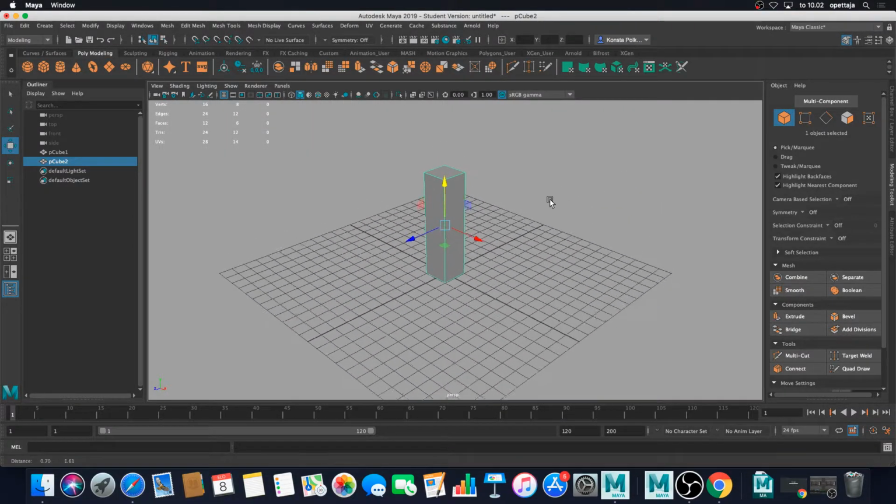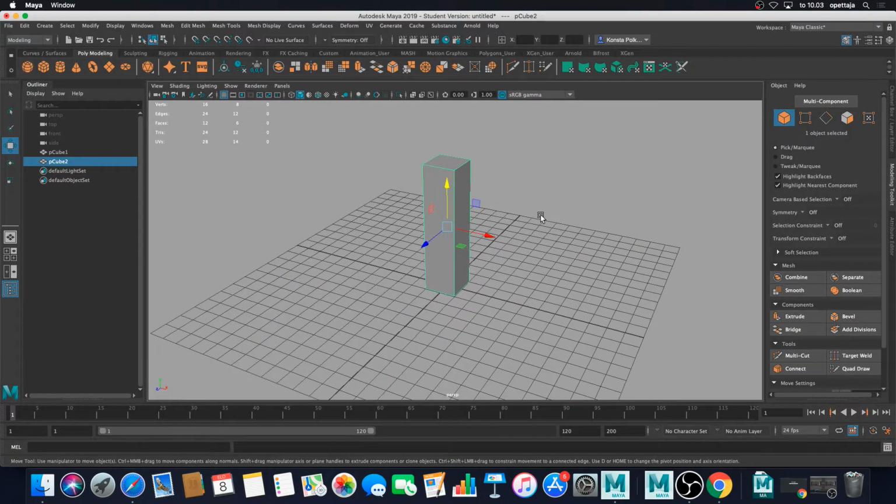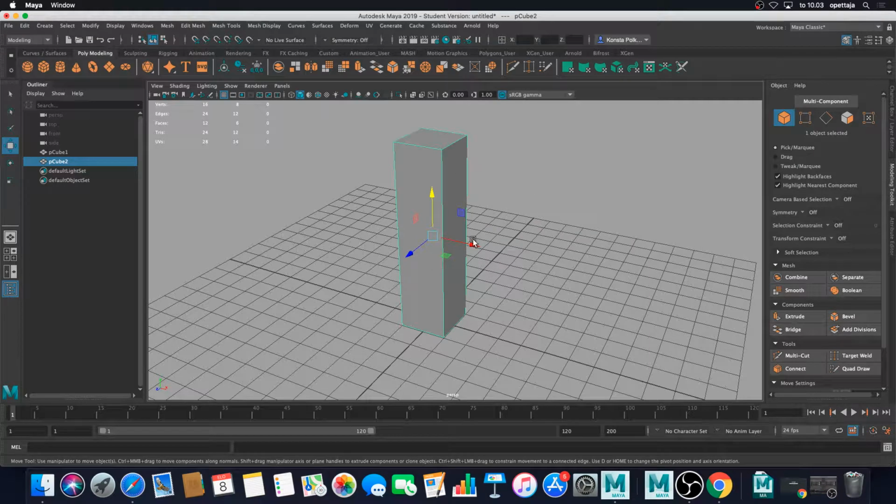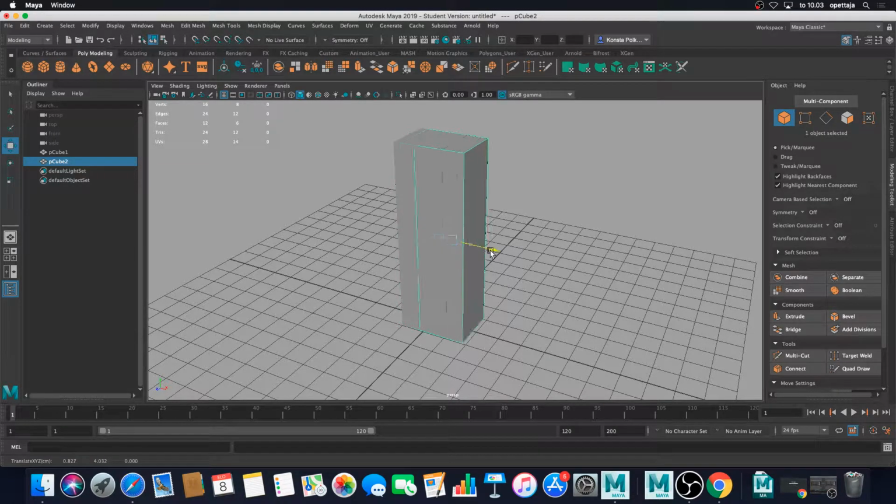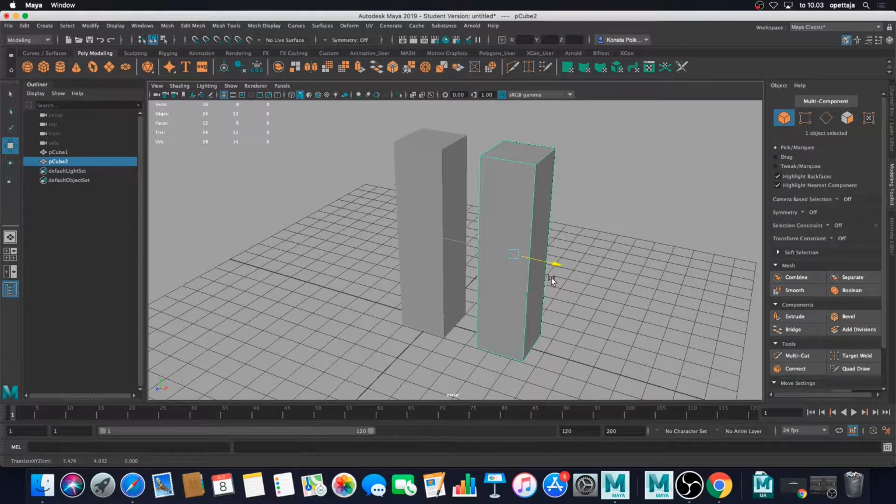And now I can see that those pCubes are stacked. If I now grab my move gizmo's x-axis, the red arrow, and I move, I can see that the other leg is underneath the other. So I'm pressing Command Z and I want to leave those still on top of each other.